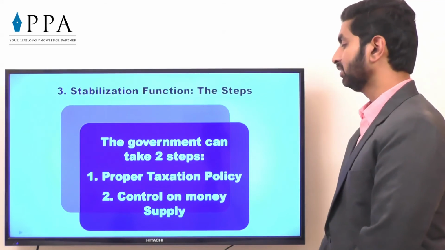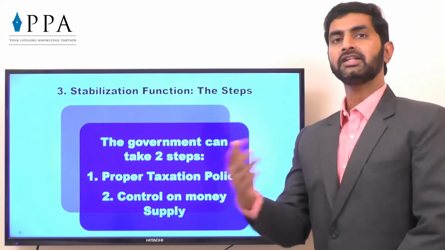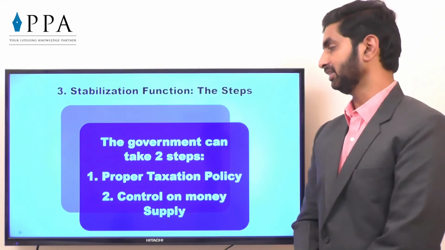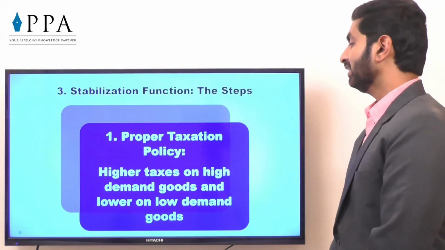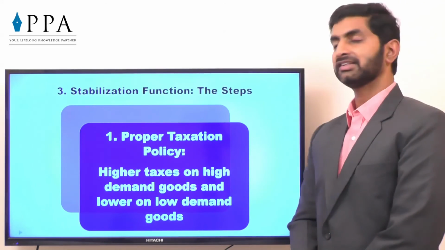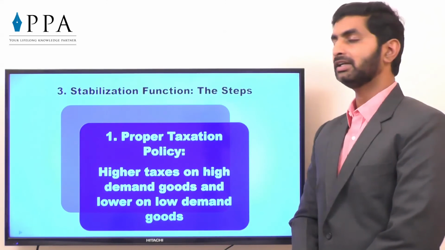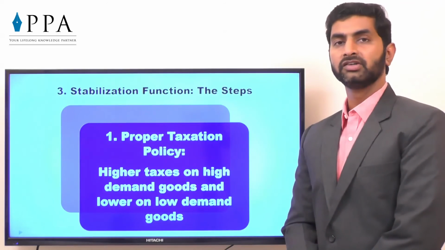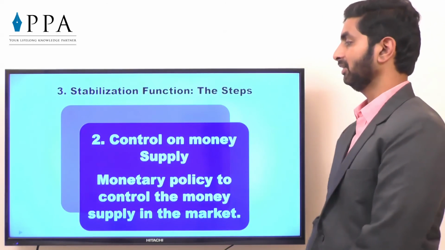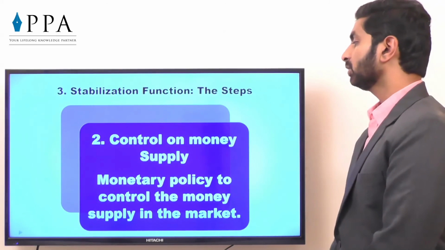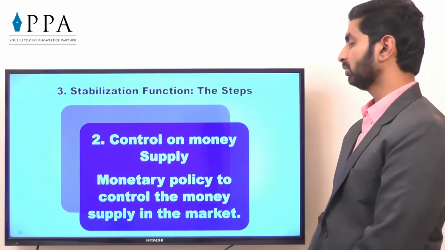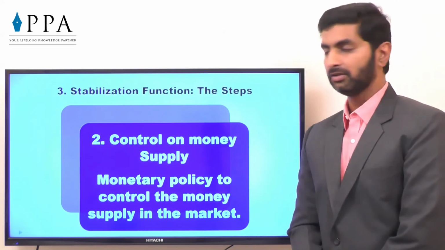So that is the second, control on money supply. Of course, everything we are going to discuss in detail in the next 3 chapters. So higher taxes on high demand goods and lower taxes on low demand goods can be charged so that the demand for lower demand goods shall be increased in future if they are available at lower prices. Control on money supply, like monetary policy to control the money supply in the market, as we have discussed just now.